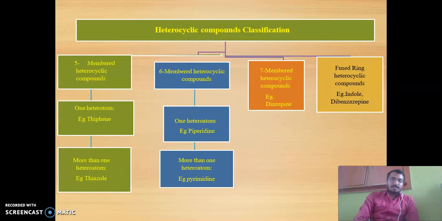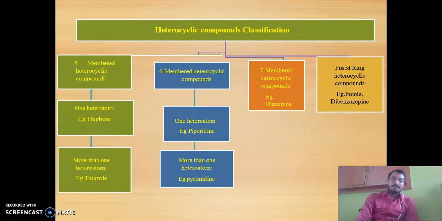Mainly the heterocyclic compounds are classified in 4 ways depending on the number of atoms in the ring with the heteroatom: 5-member ring, 6-member ring, 7-member rings and fused rings. The 5-member rings are mainly divided into 2 parts, that is, one heteroatom containing 5-member rings and 2 heteroatoms.